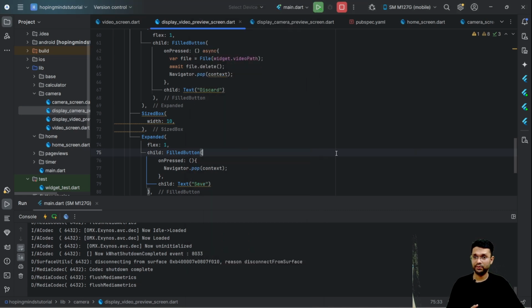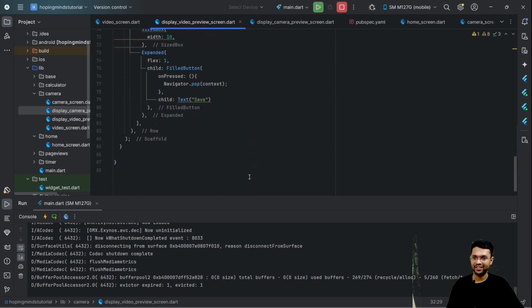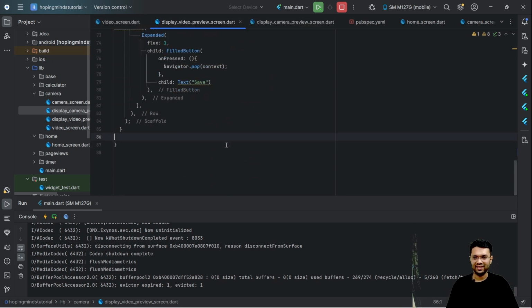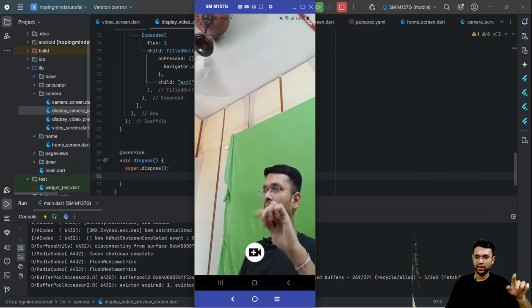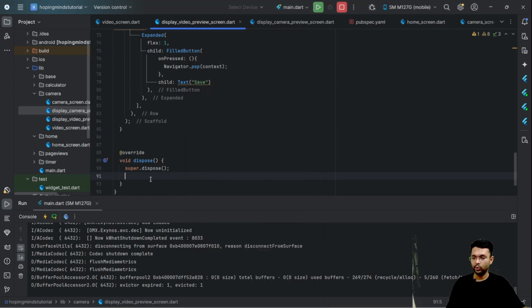That's because this video player was never disposed. Well, what is that? When you're doing the video player implementation, even when you are at a stage where the player is on and you press back arrow, and you are at this particular screen where the camera is on, the video player never got stopped.